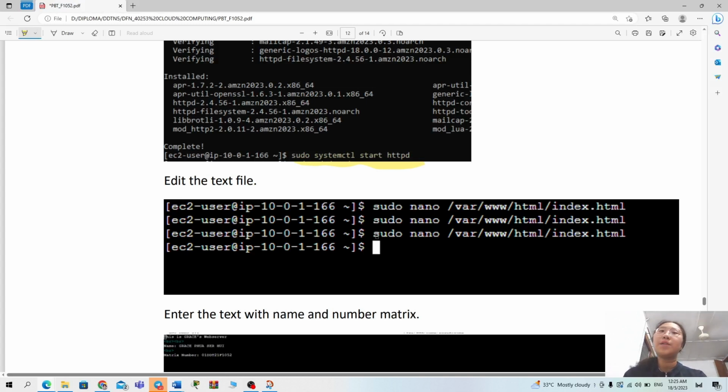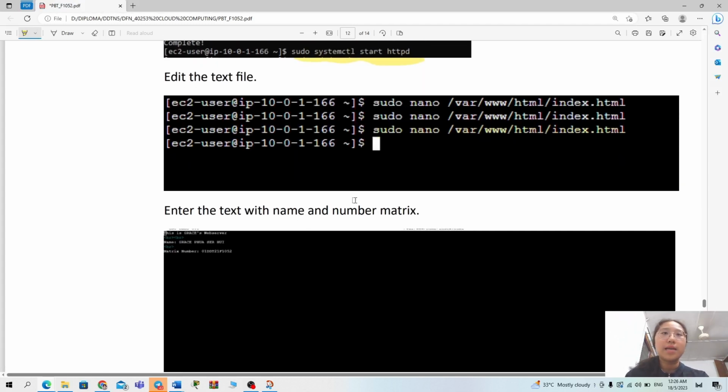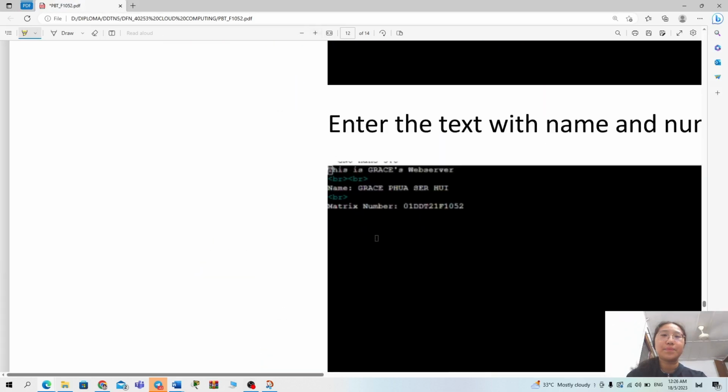So we use the command sudo nano /var/www/html/index.html, and we enter the text with name and matrix number here.